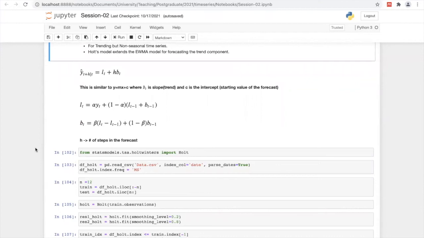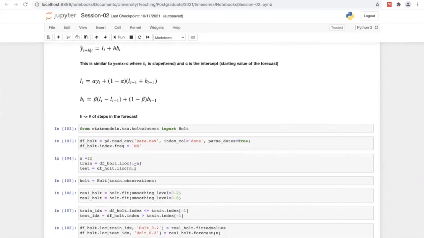Let's see how we implement the Holt method in code. In the statsmodels library, we have this Holt function. If you are familiar with R, all the R functions and libraries are available in the Python library called statsmodels, so you can call them directly.